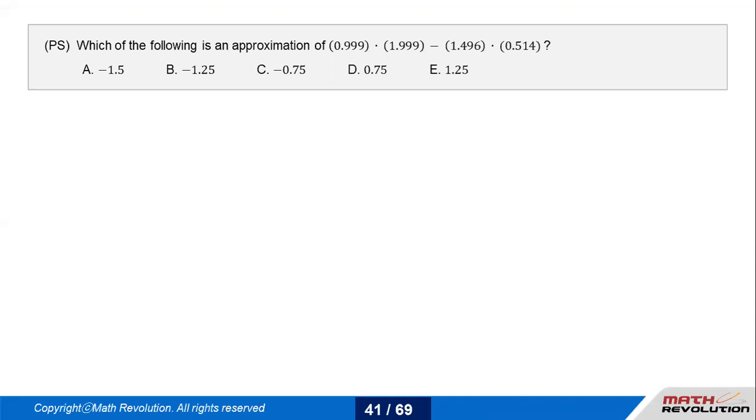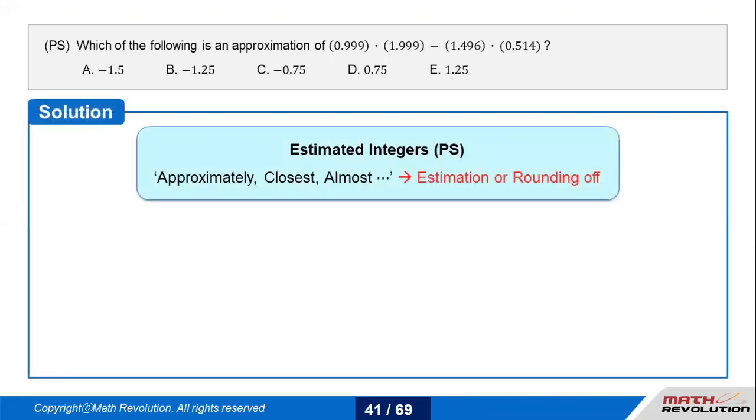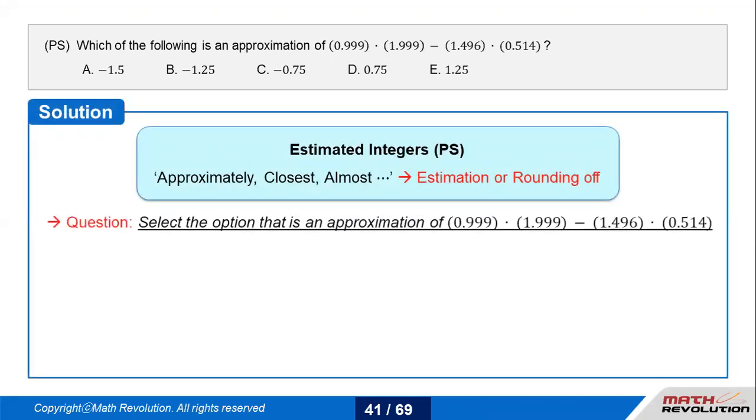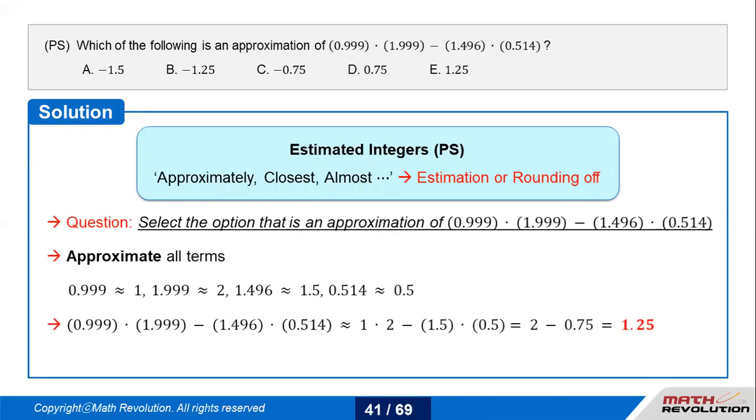When the question itself says which of the following is an approximation of, I'll be working on the approximation, because they are just looking for the approximate value. So let's approximate all the terms: 0.999 as 1, 1.999 as 2, 1.496 as 1.5, and 0.514 as 0.5. When you round off, make sure you don't round off to the higher limits, like taking 0.514 as 1 or 1.496 as 1.